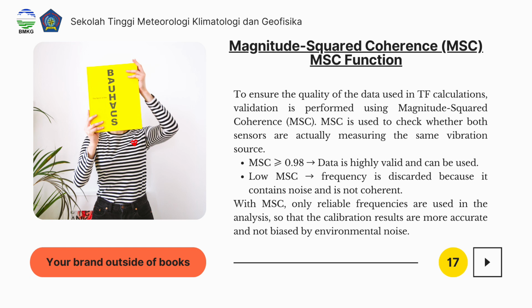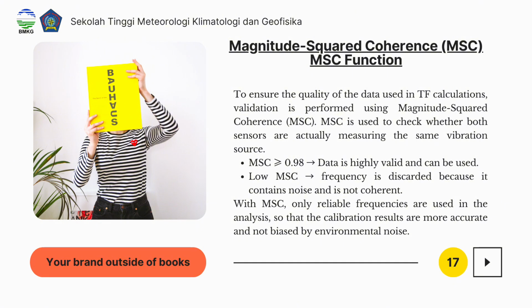And then magnitude square coherence, or MSC, function. To ensure the quality of the data used in the TF calculation, validation is performed using magnitude square coherence, or MSC. MSC is used to check whether both sensors are actually measuring the same vibration source.